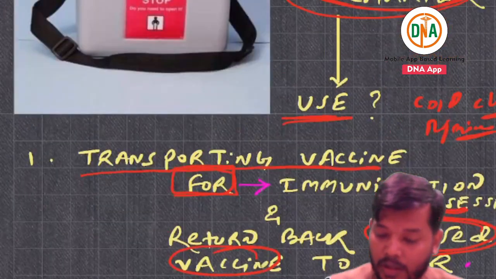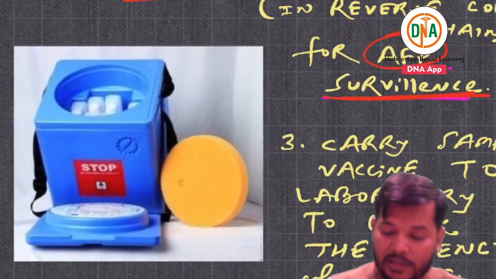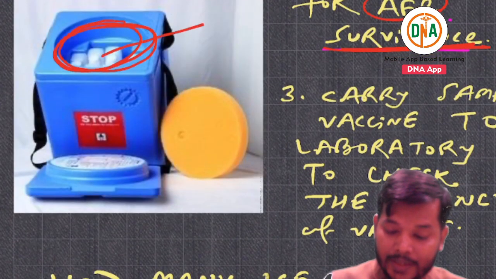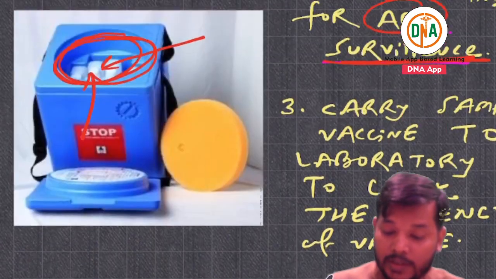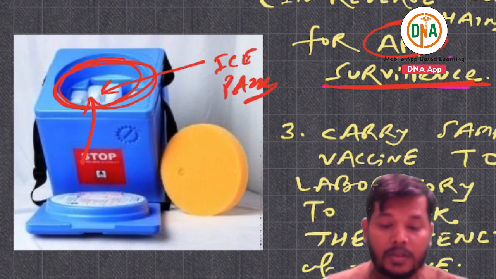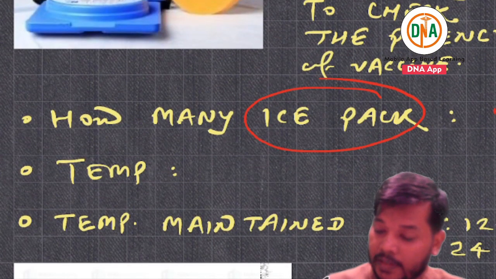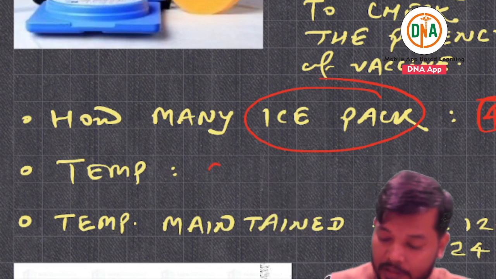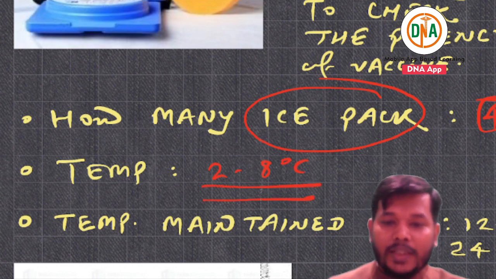If you remove the upper cap, what are you able to see? You will see a structure like this. What is inside this? Inside this is basically an ice pack. They can ask you how many ice packs. There are 4 ice packs in one vaccine carrier. What is the temperature? I have already mentioned it. The temperature is maintained at 2 to 8 degrees centigrade.